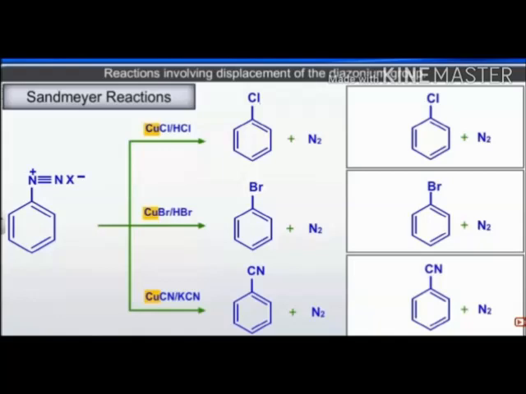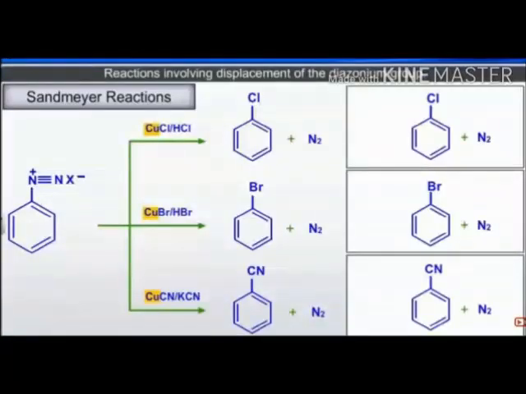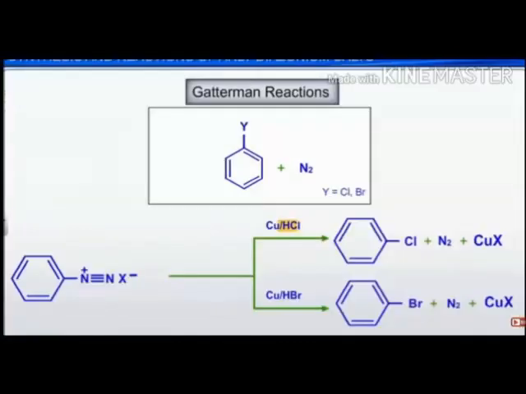The first reaction, in which there is displacement of nitrogen, is Sandmeyer's reaction. It is carried out in the presence of copper chloride, copper bromide, or copper cyanide with HCl, HBr. You can see that the diazonium group is replaced by chlorine, bromine, or cyanide group, and nitrogen is eliminated. This is Sandmeyer's reaction, displacement of the nitrogen group from the benzene ring. Very important reactions. The second is the Gattermann reaction.